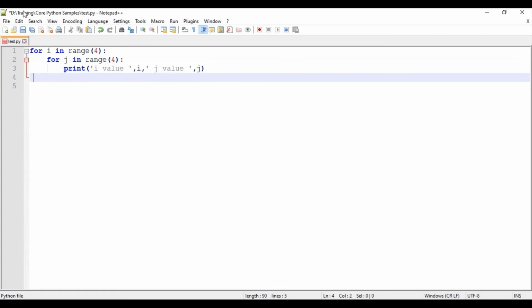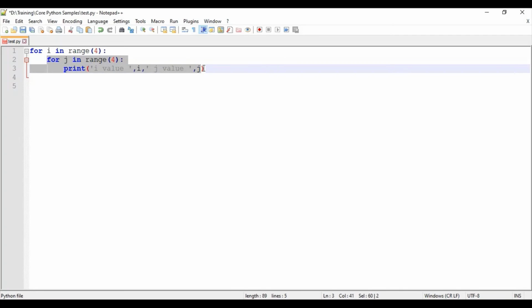So how this will be working is, for i in range of 4, range of 4 means 0 to 3. The first value of i would be 0. For the iteration 0, inside we have another for loop, j in range of 4. j in range of 4 is 0 to 3. So j would be holding the value 0. This inner loop needs to be executed completely.